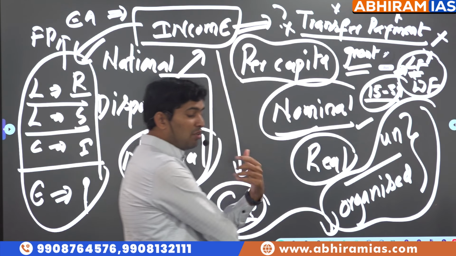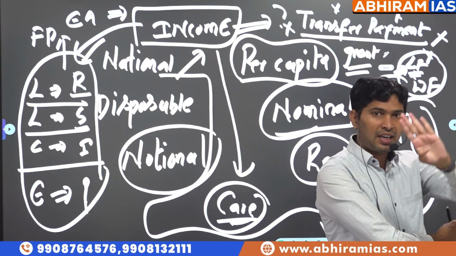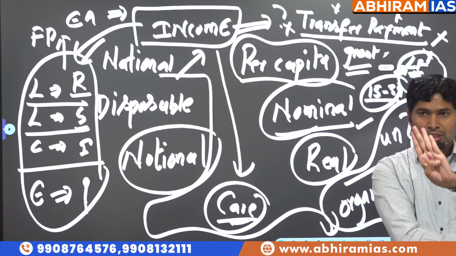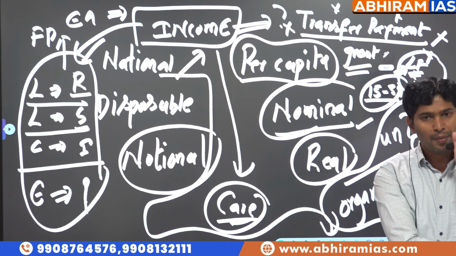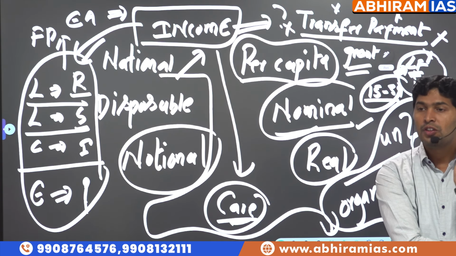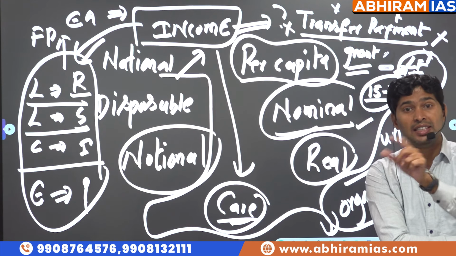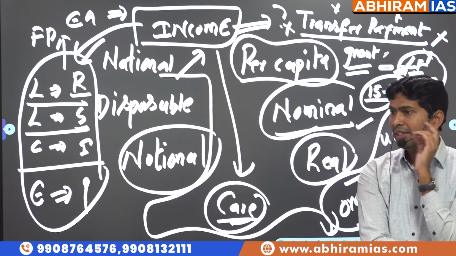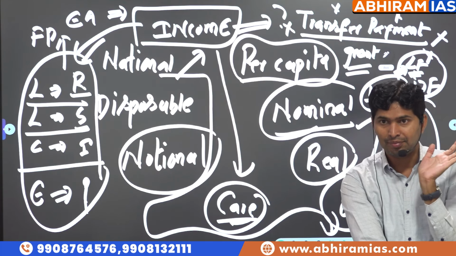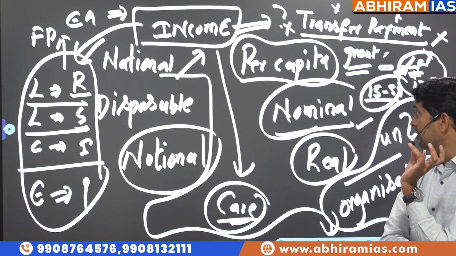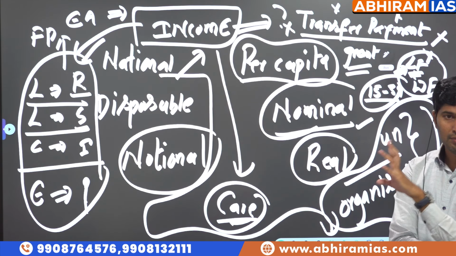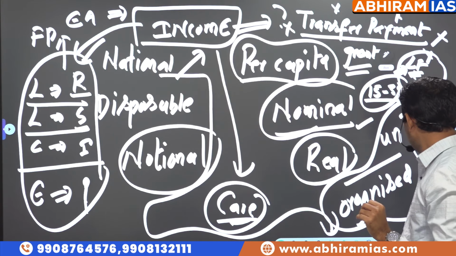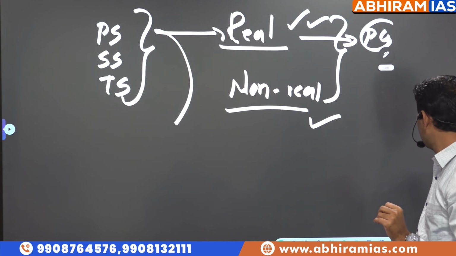For 1 month, for 25,000 salary, I purchased 500 variety of the goods. So real income is 500 goods. Next month, for the same 25,000, I purchased only 150 goods. So what happened to my real income? So when nominal income is adjusted with inflation based on the market prices, that is called as real income. Clear? So look at national income, per capita income, disposable income, notional income, nominal income, real income. One of the previous year questions was based on disposable income.